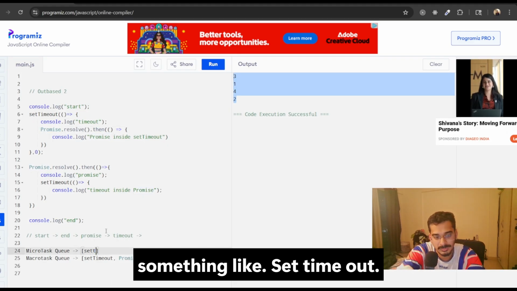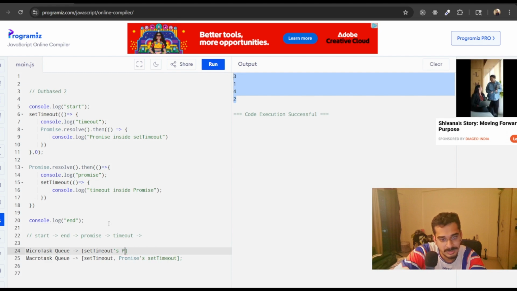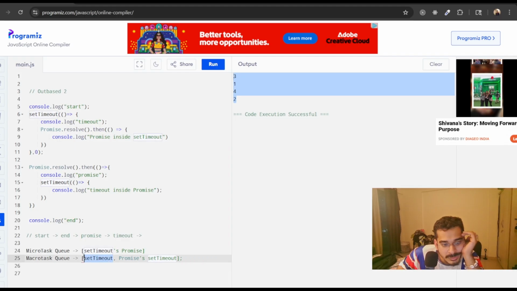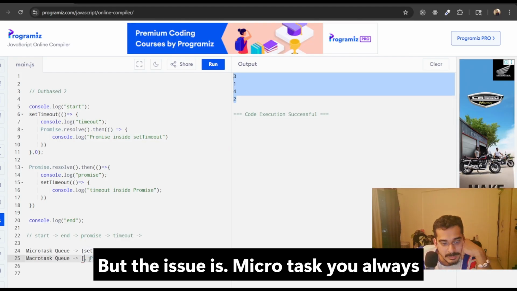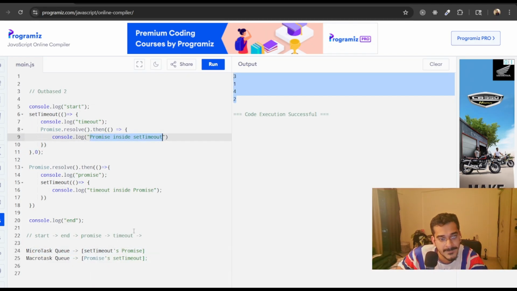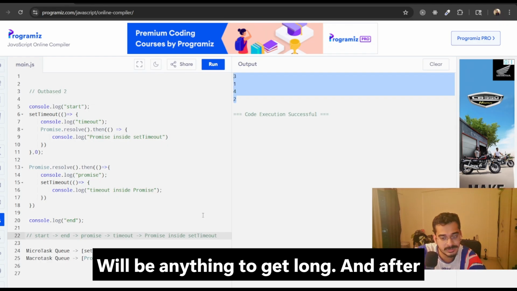It will be something like setTimeout, promise. But microtask always gets priority, so this will get resolved first and be the next thing logged.